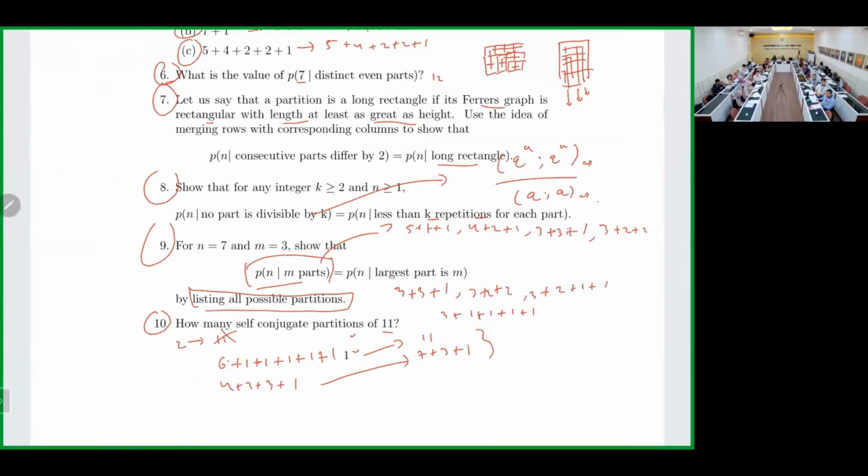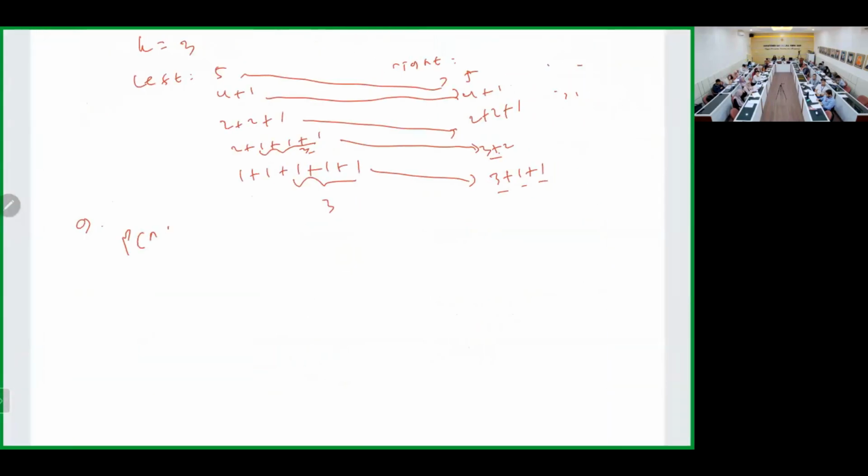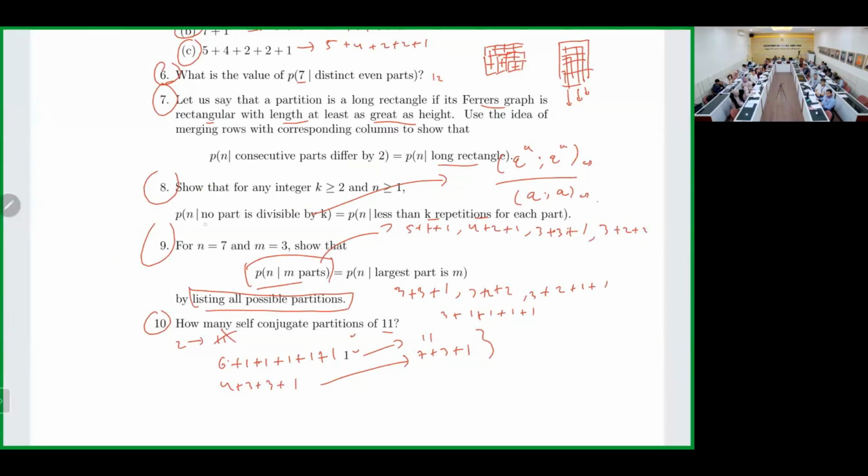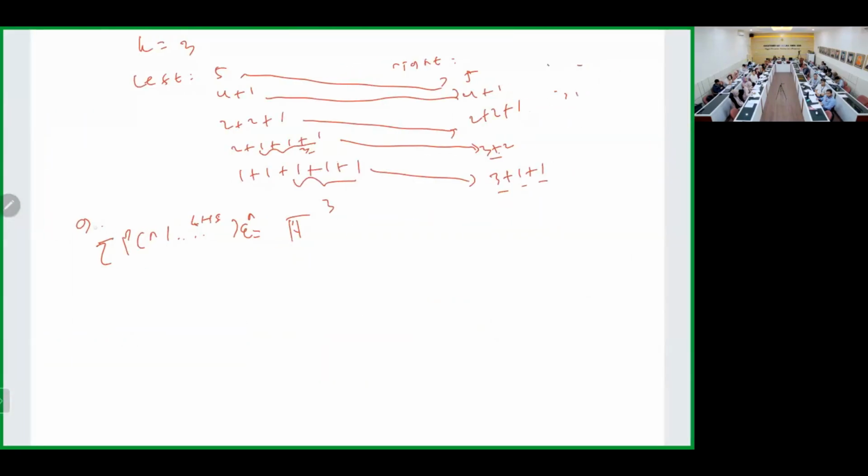So the left hand side, the sum of p(n) q to the n, will be a product. What is the generating function for the left hand side of number 8? For number 8, not number 9.